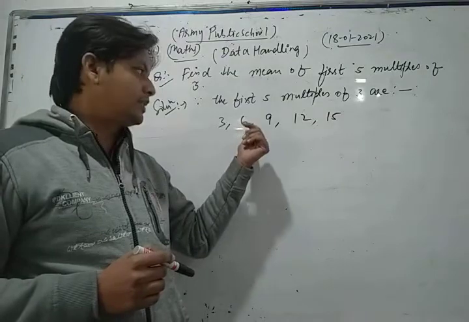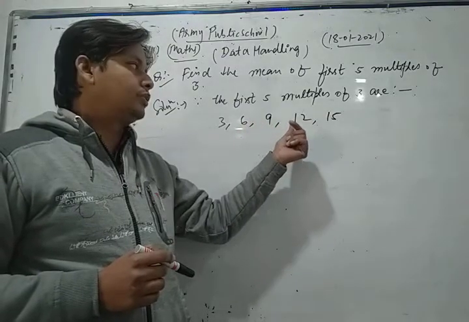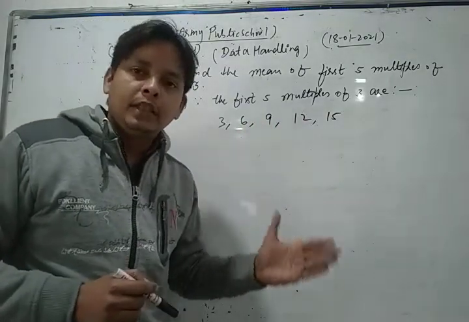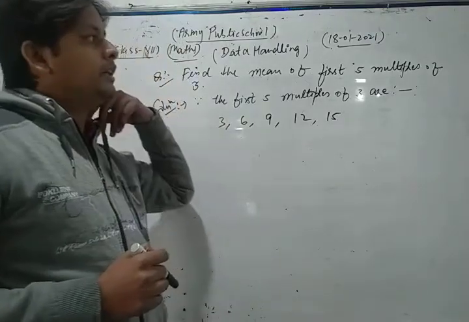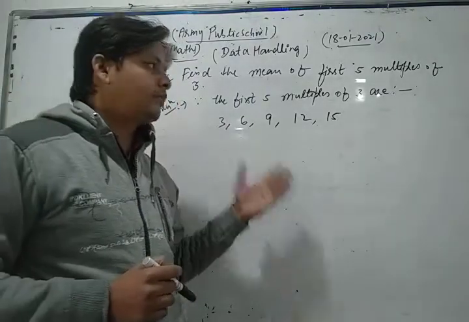Because 3 times 1 is 3, 3 times 2 is 6, 3 times 3 is 9, 3 times 4 is 12 and 3 times 5 is 15. These are the first 5 multiples of 3.